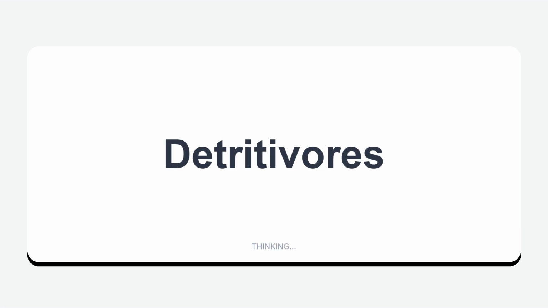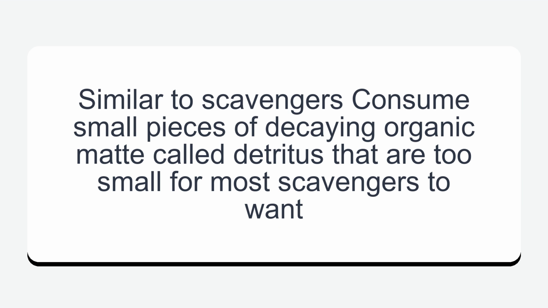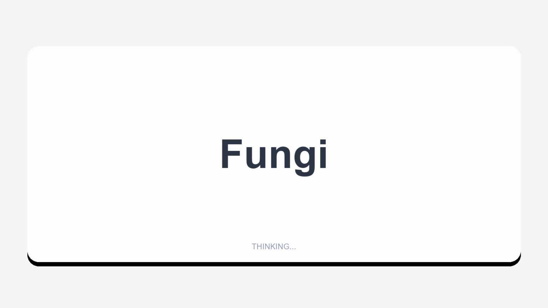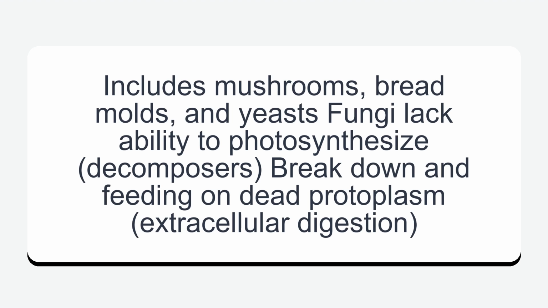Detritivores. Similar to scavengers, consume small pieces of decaying organic matter called detritus that are too small for most scavengers to want. Fungi. Includes mushrooms, bread molds, and yeasts. Fungi lack ability to photosynthesize. Decomposers, break down and feed on dead protoplasm, extracellular digestion.